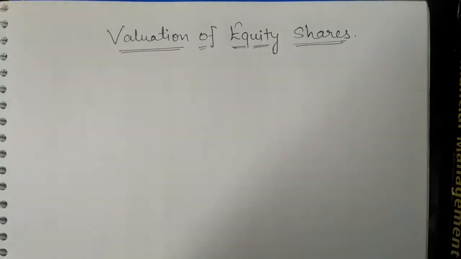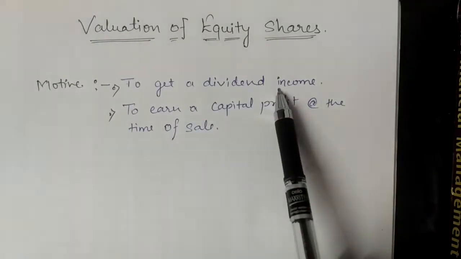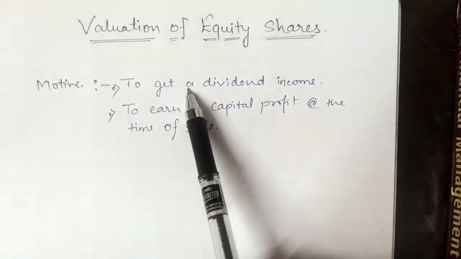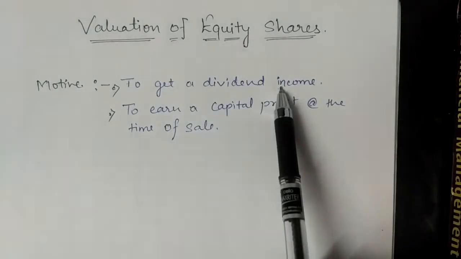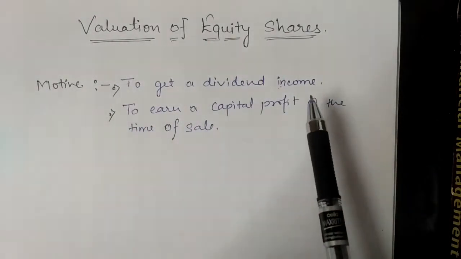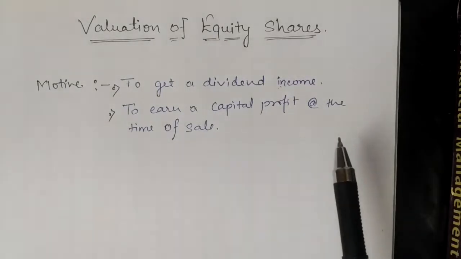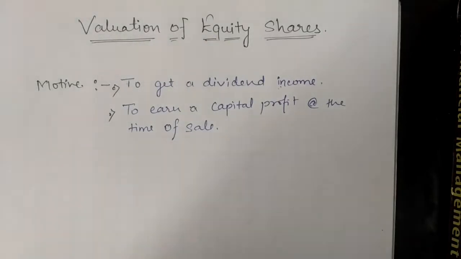An investor, individual as well as institutional, does invest in equity shares. And the motive behind investing in any equity shares is, first, to get dividend income, that is the stream of future dividends from the company at regular intervals. And second is to earn a capital profit at the time of resale, or you can say the resale price of equity shares after some time, when he is no longer interested in holding the shares of that particular company.